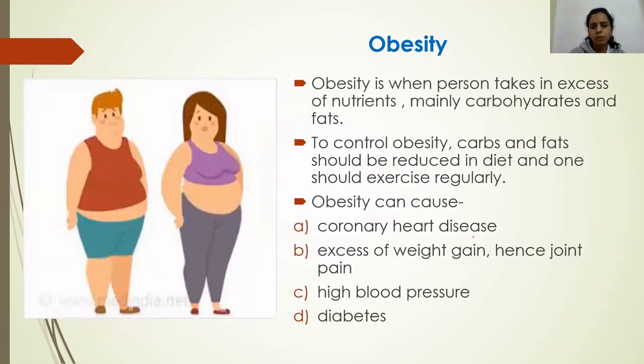Next is obesity. Obesity is the opposite of starvation. In starvation, the person doesn't get a sufficient amount of food to eat. But in obesity, okay, obesity is when a person takes in an excess of nutrients, especially carbohydrates and fats. Okay, so when a person consumes an excess of nutrients, and mainly these nutrients include carbohydrates and fats, the person